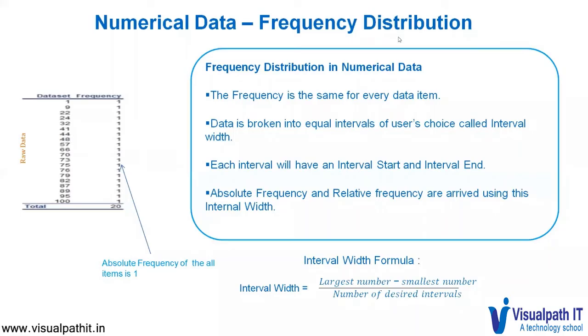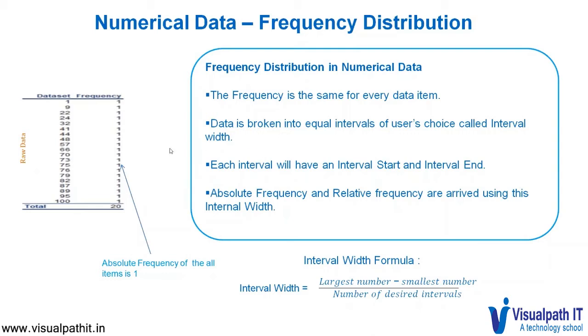We will now look at representing numerical data. The first one is frequency distribution. For numerical data, the frequency for all the items will be the same. For example, let us look at this table to the left. We have a data set having 20 different numbers, and each number occurs only once. So the frequency of all items is 1, which is the same.